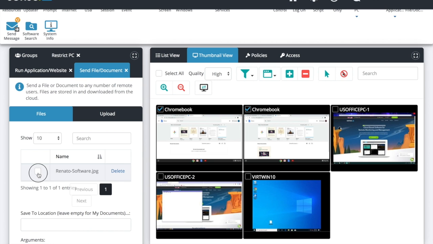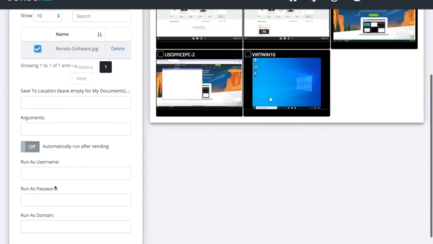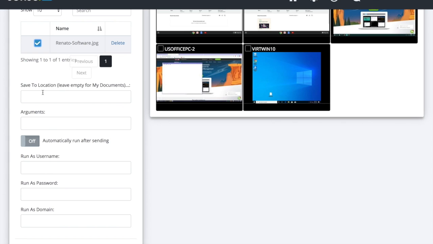So right now I just have a JPEG out there. I can give it some specific information. I want to save it to this specific location. On Chromebooks, if you leave this blank, it's going to show them where they can copy it to the clipboard or save it to their cloud drive. On PC devices, it actually creates a folder in Documents that says Senso Received Files. We're going to put it there for you automatically, but you can change that. If you have a shared home drive that you want them to save everything in, My Documents, you can put that information here.